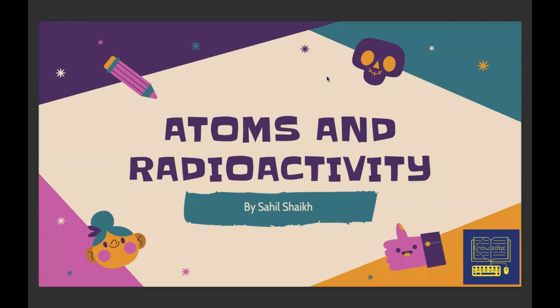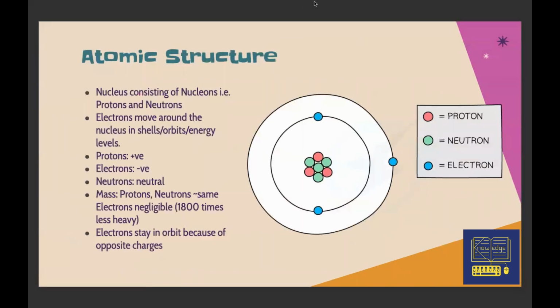So we will talk about atoms and radioactivity today. Atomic structure, if simply summarized, is the basic structure of an atom. An atom has three particles in it: proton, neutron, and electrons. Protons are positively charged, neutrons are neutral, and electrons are negatively charged.